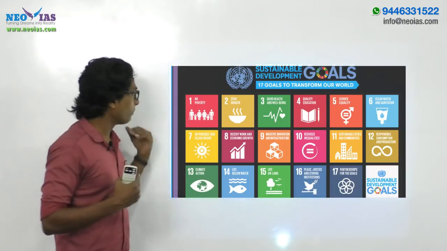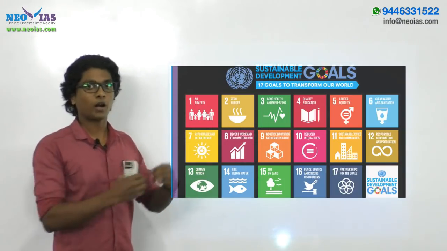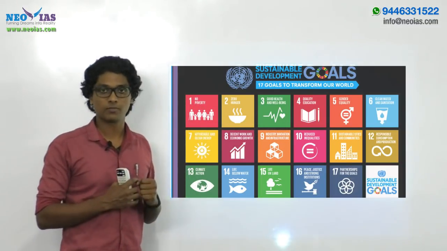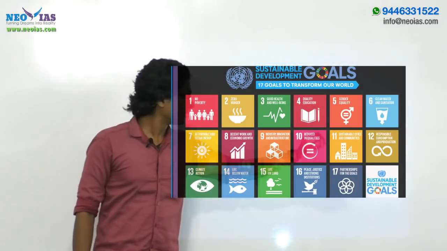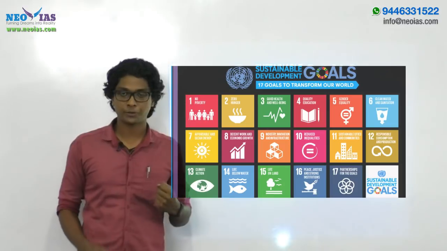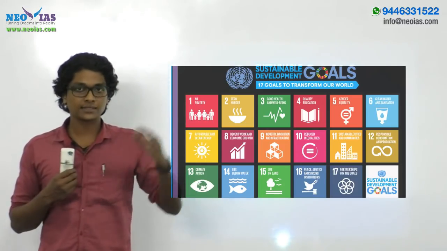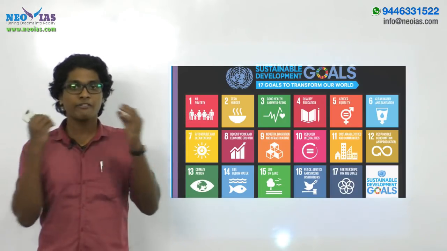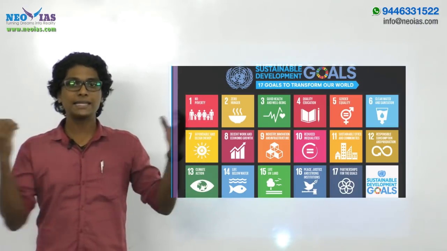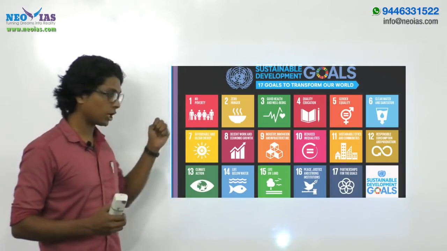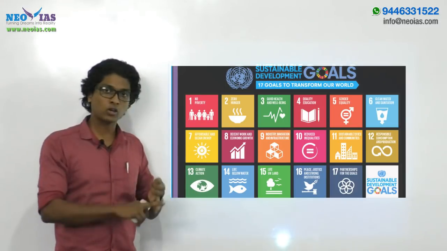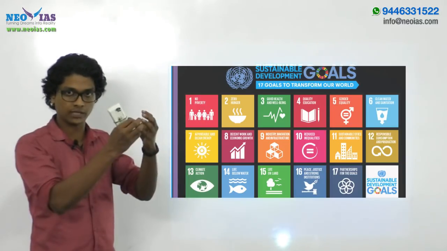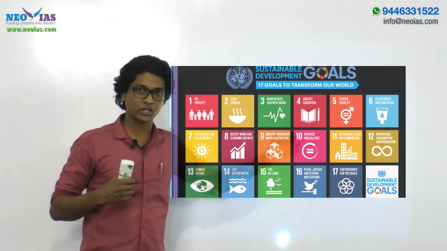So India is giving more importance to the Sustainable Development Goals, and it's very important that we achieve these goals. Okay, now let's look at goal number 11, which is sustainable cities and communities. If a city needs to be a sustainable city, according to the World Economic and Social Survey, it should integrate 4 key pillars, which are environmental management, economic development, social development, and urban governance. So only if these 4 things come together can a sustainable city be generated, right?